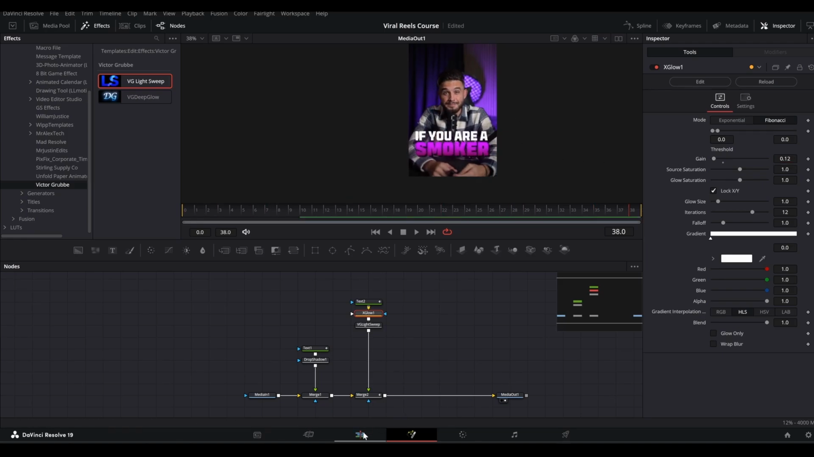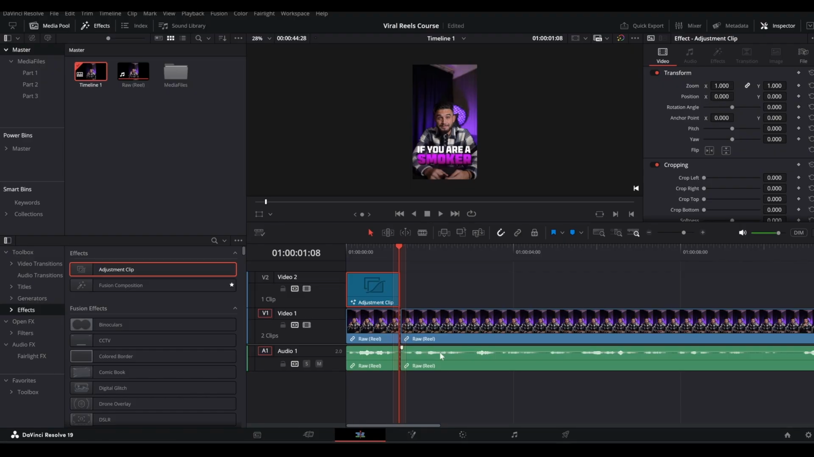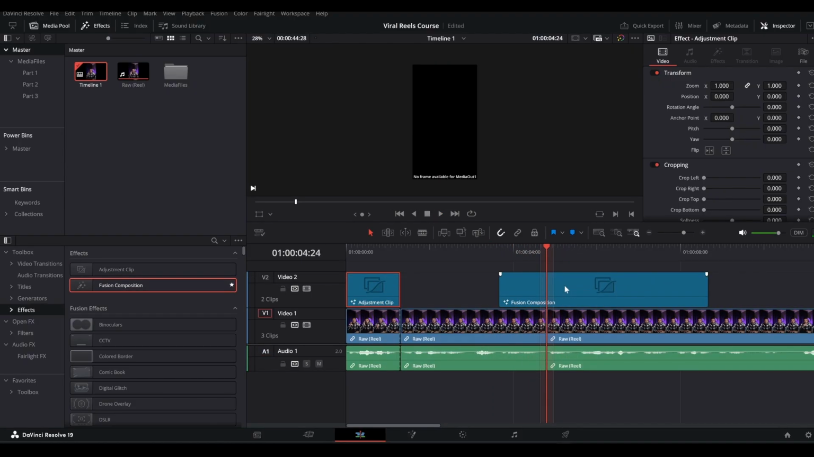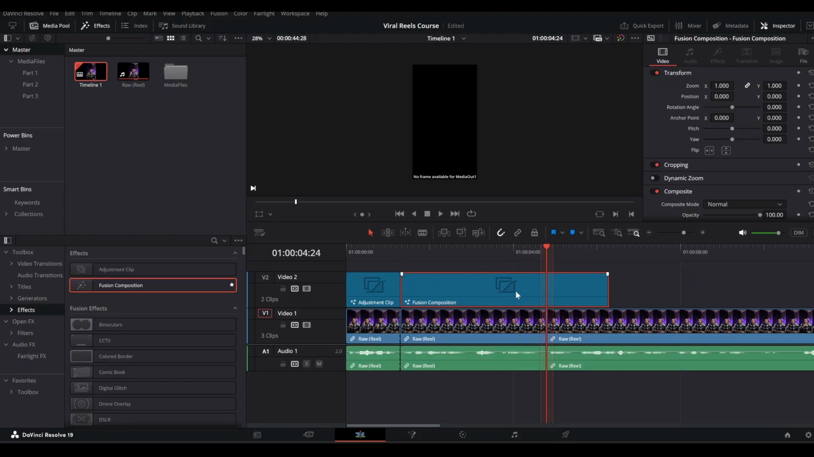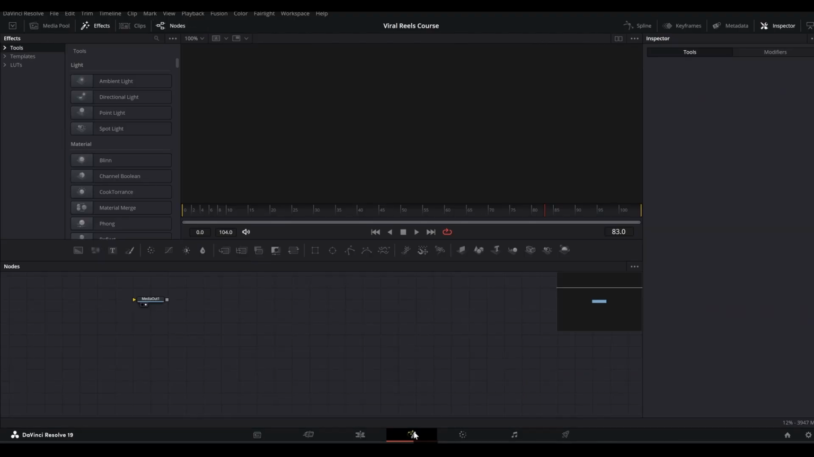Now you can go back to the edit page here, and for the next scene, let's place another cut. Stop dying slowly. This can change your life. Remember. So here, all right, and for this I will use a fusion composition this time. So place it here and trim it here like so. And now let's go into the fusion page.